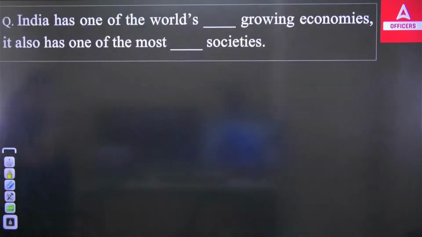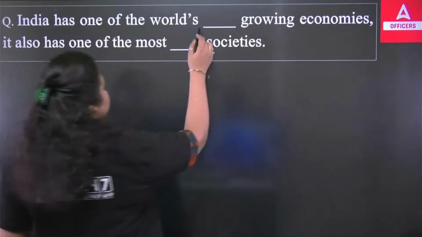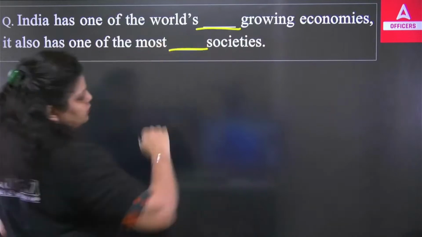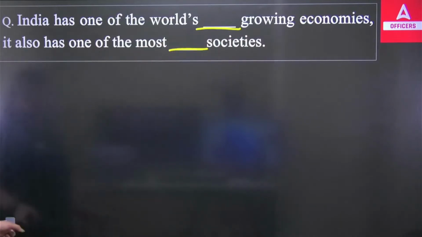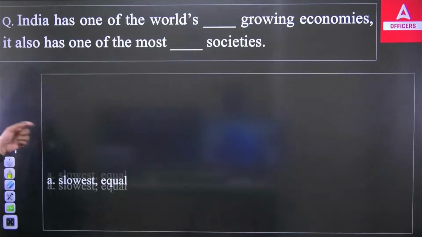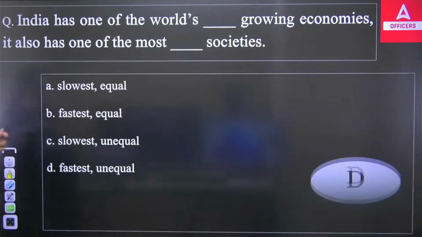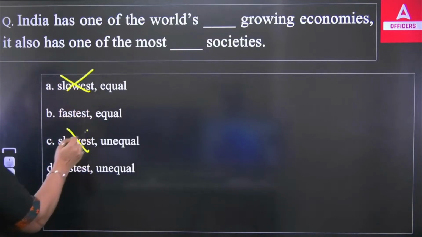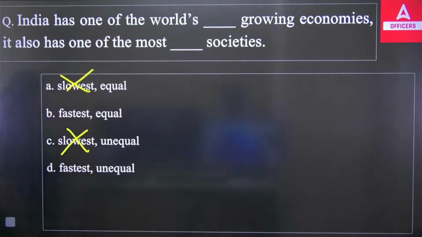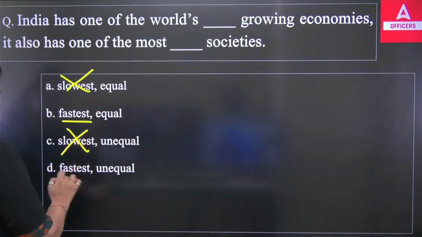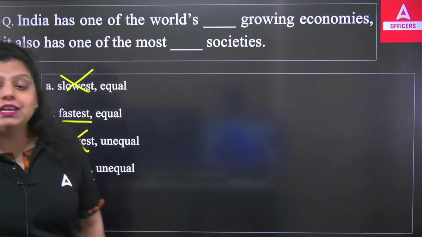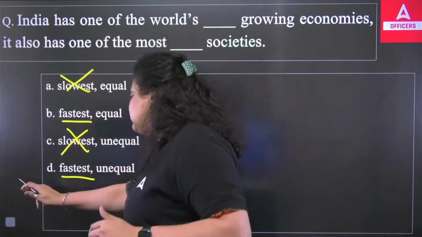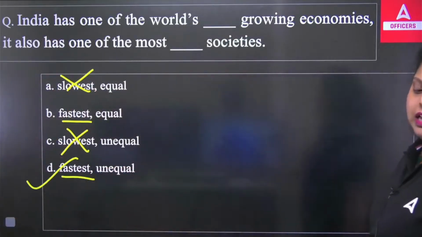Now, sorry, India has one of the dash world's growing economies. It also has one of the most dash society. So this I have told you, like according to IMF, India is the world's fastest growing economy, right? So it means the right answer cannot be A or C because it is saying it's the slowest economy. No, India is the fastest growing economy. But what about the inequalities in the country? We have less inequality or major inequality. So it's very obvious we are the most unequal society.